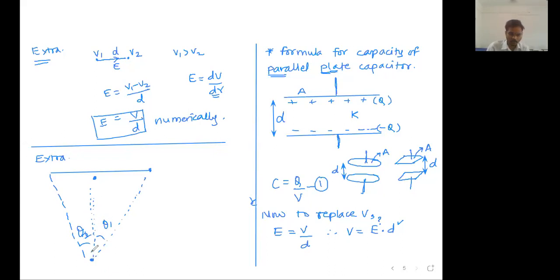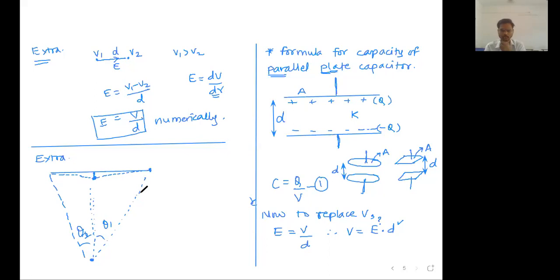But as you go closer and closer to the plates, this is the reference line now, these angles become 90. θ1 and θ2 will tend to 90. So it seems that this plate is as good as an infinite plate. That point you have to remember.